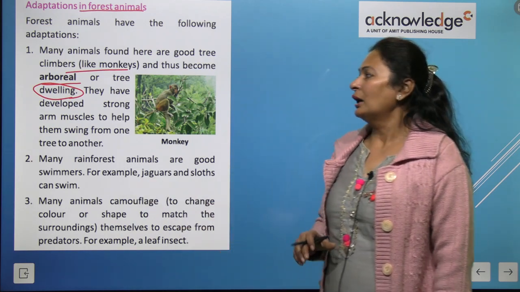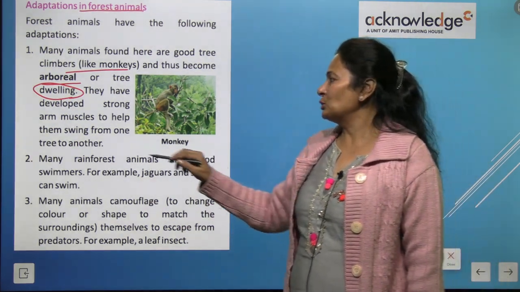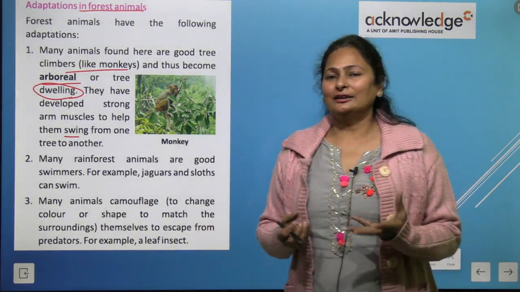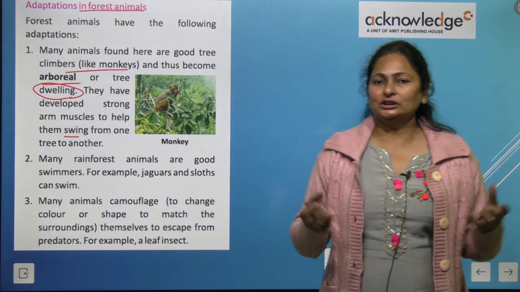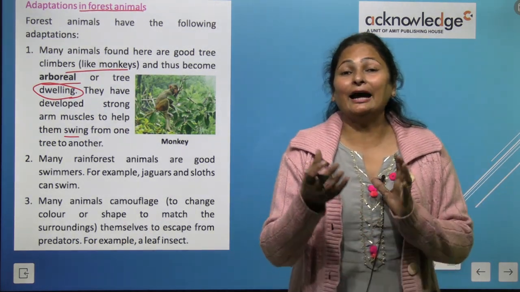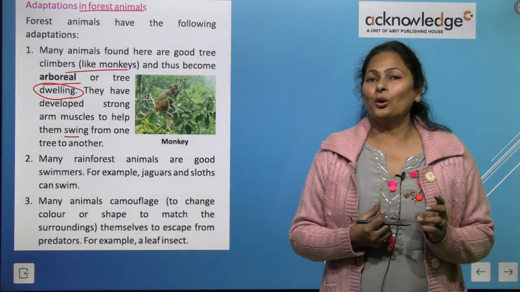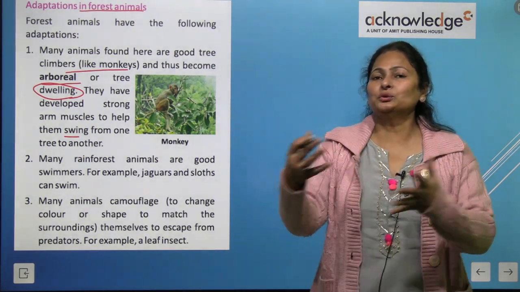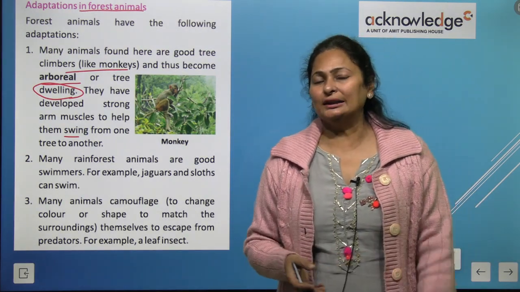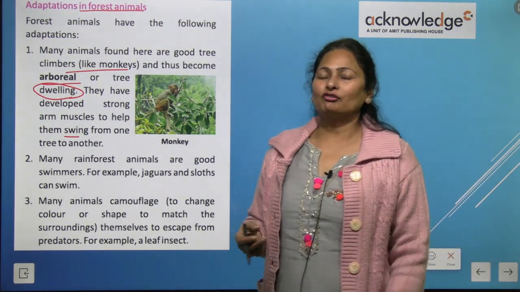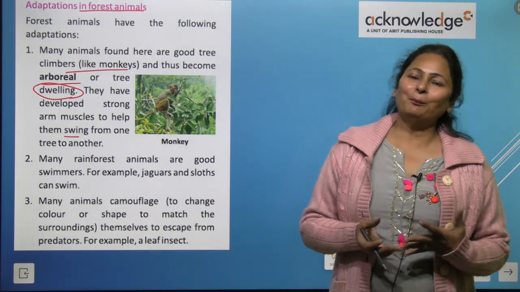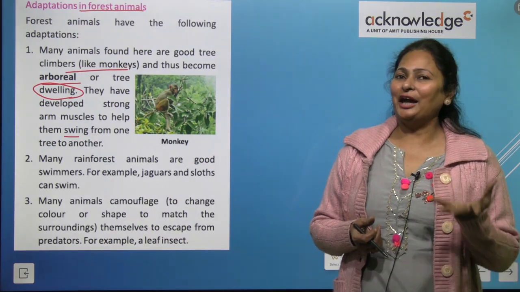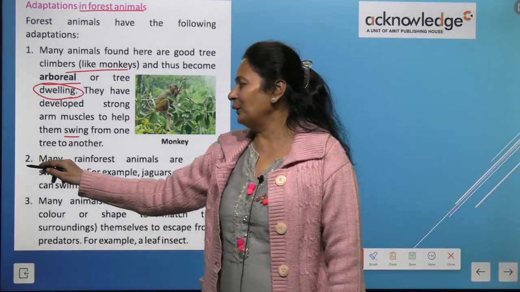They have developed strong arm muscles to help them swing from one tree to another. So this is the adaptation. They have long hands, and they have a long tail to hold them when they are jumping. They can jump from tree to tree very smoothly. So this is the adaptation of animals, how they have adapted for their survival in forest region. Very good.